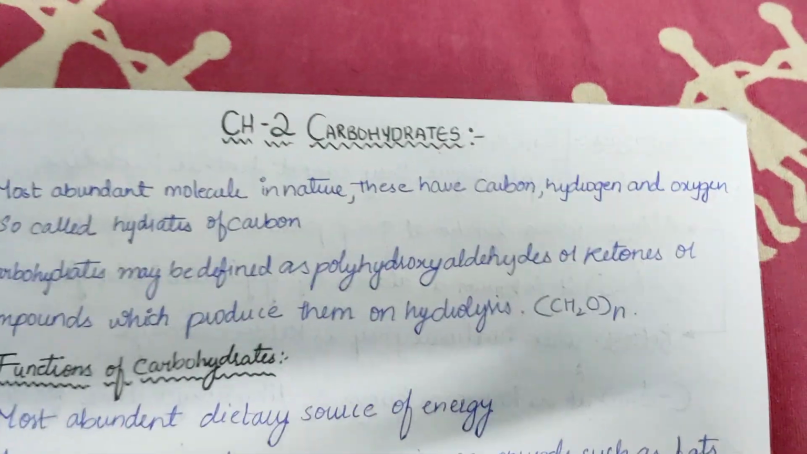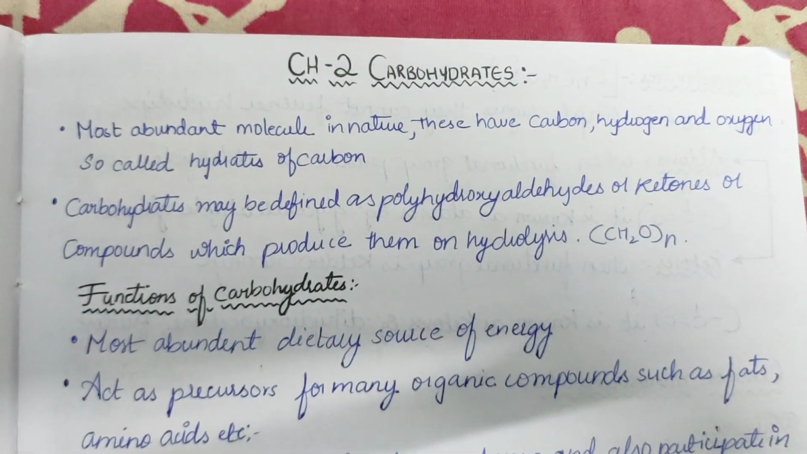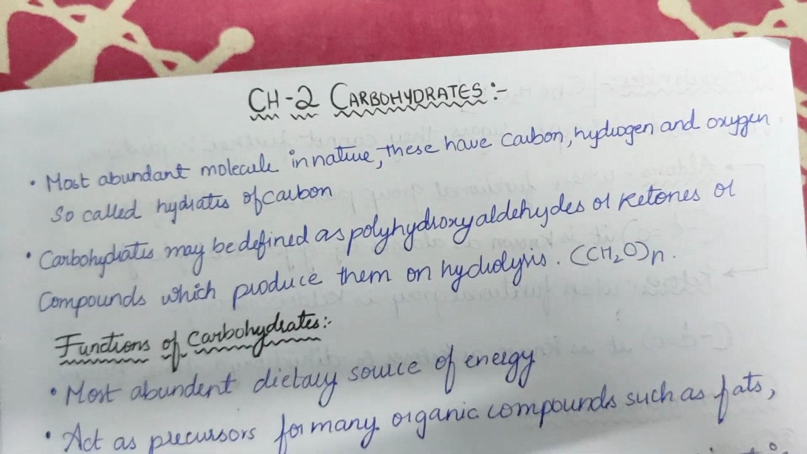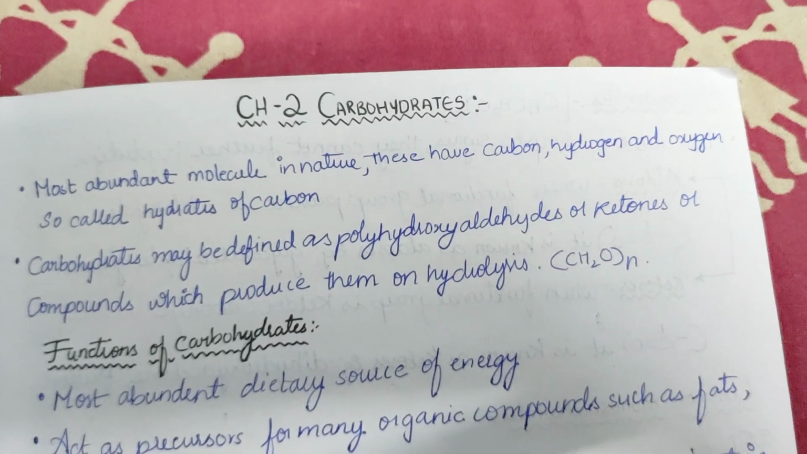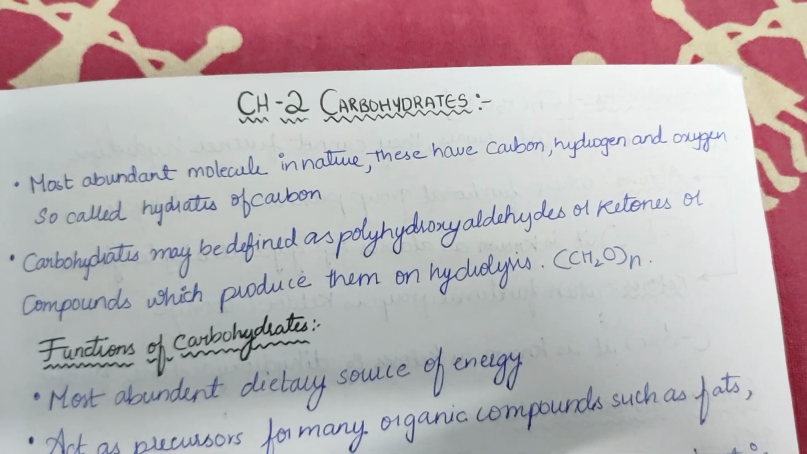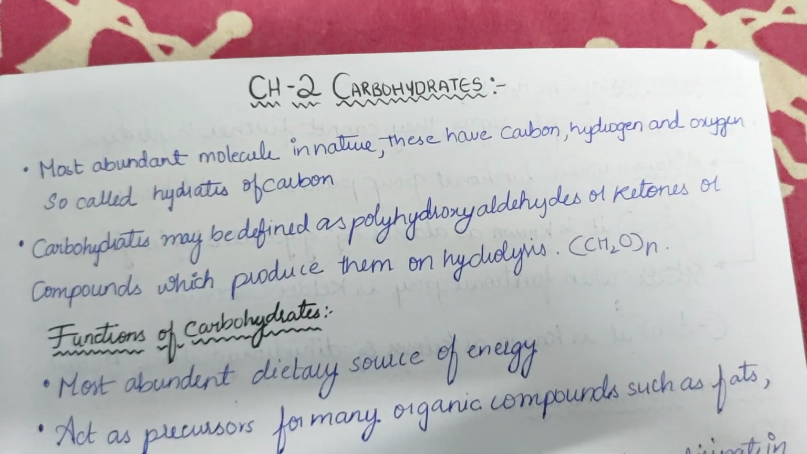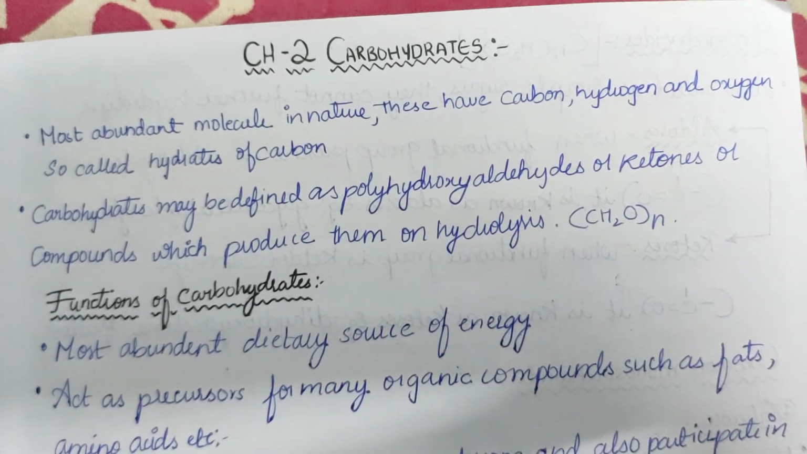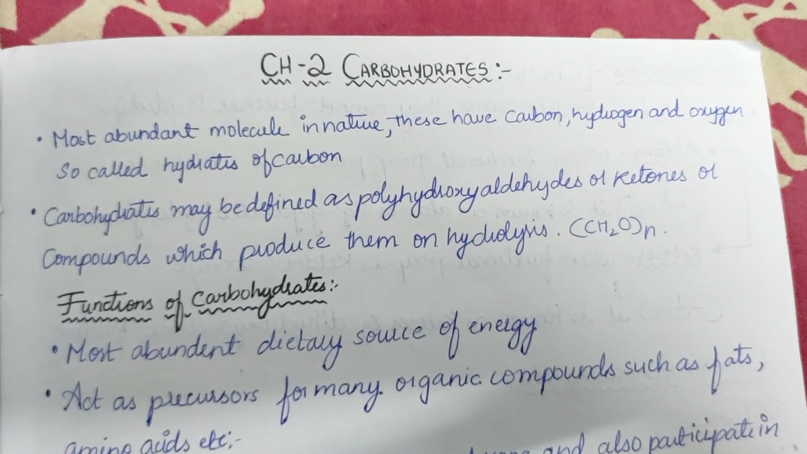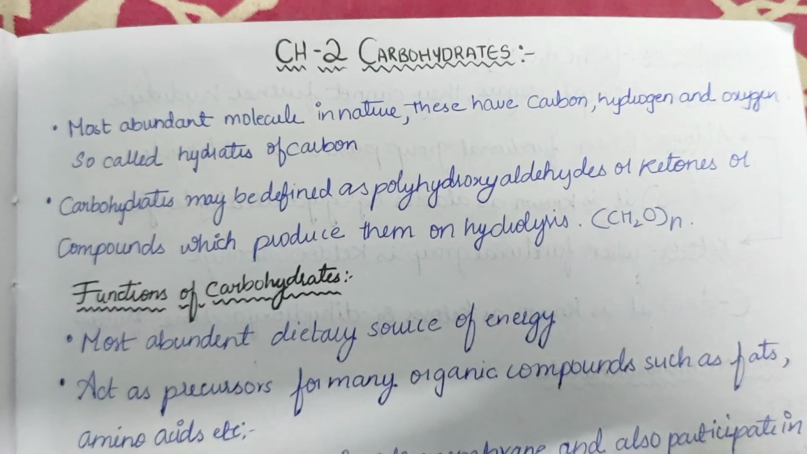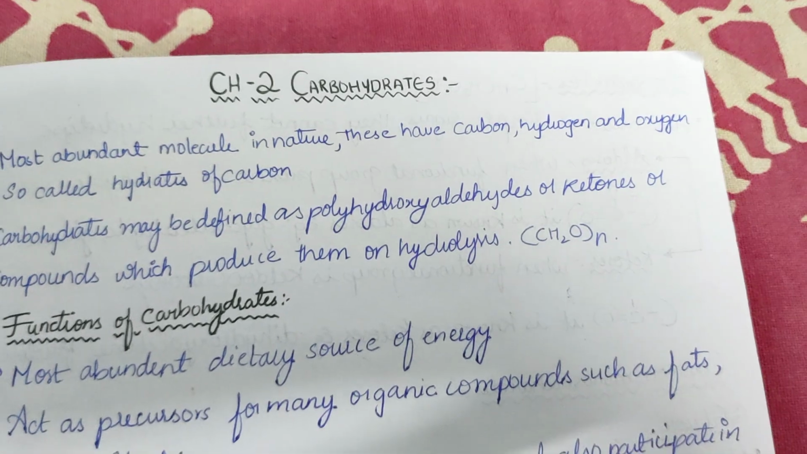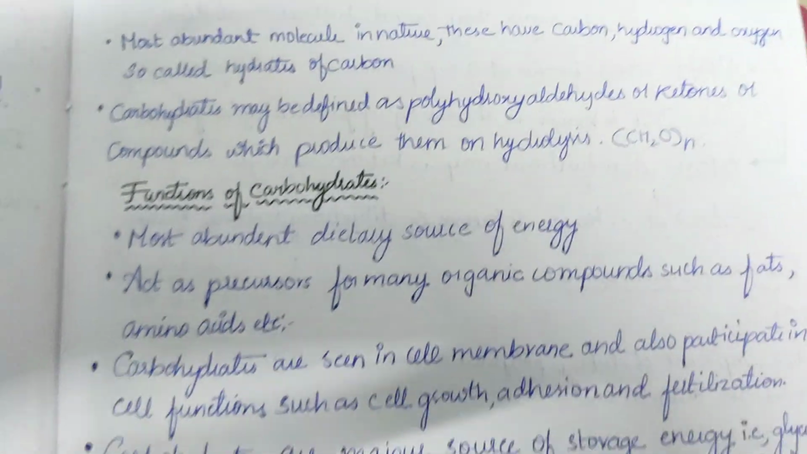Today we are going to start carbohydrates. Carbohydrates are the most abundant molecules in our body as well as in nature. They have carbon, hydrogen, and oxygen, so they are also known as hydrates of carbon. Carbohydrates may be defined as polyhydroxyaldehydes or ketones, or compounds which produce them on hydrolysis. The common formula of carbohydrate is (CH2O)n.